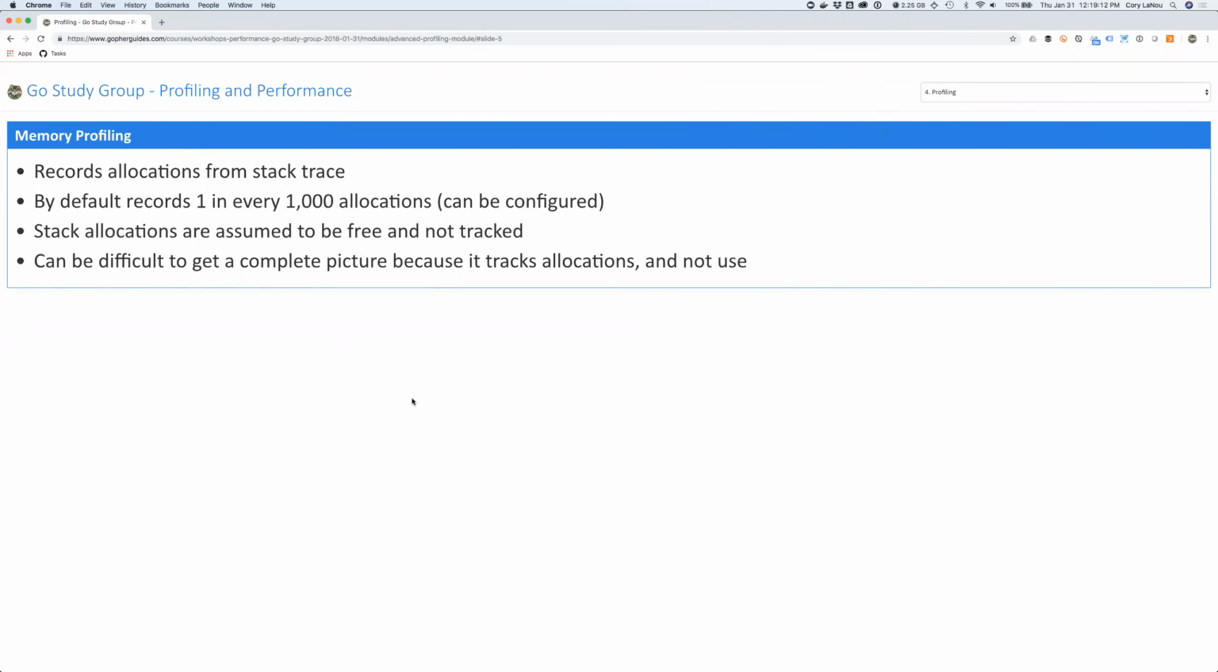Memory profiling basically records allocations from the stack trace. By default, it's going to record 1 in every 1,000 allocations. This can be configured. Stack allocations are assumed to be free and they're not tracked, but it can be difficult to get a complete picture because it tracks allocations and not use. So again, just understand that last caveat.